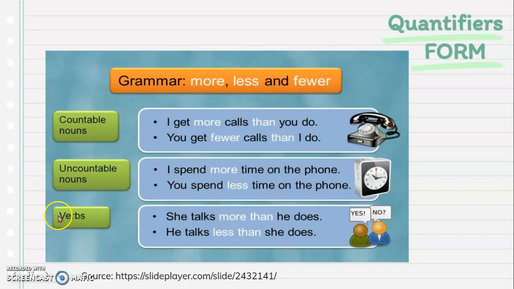We can also use these quantifiers with verbs. For example, she talks more than he does or he talks less than she does. As you can see, when we're talking about countable or uncountable nouns, the quantifier goes before the noun.